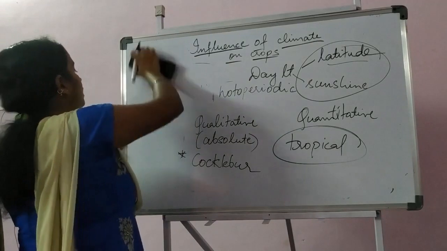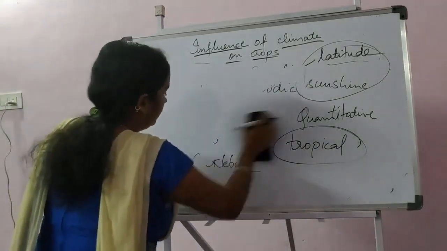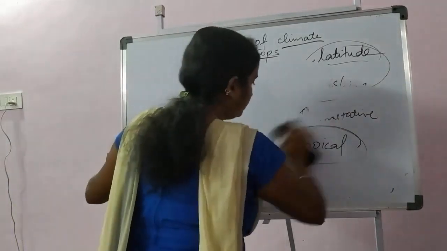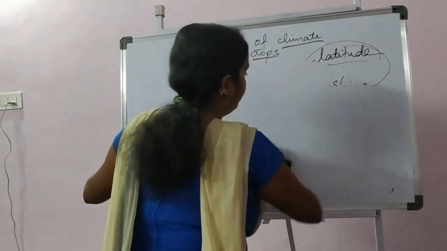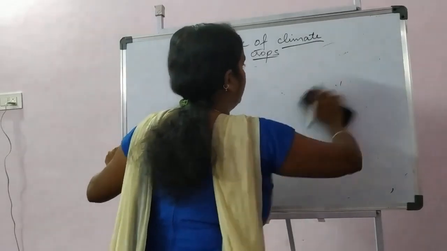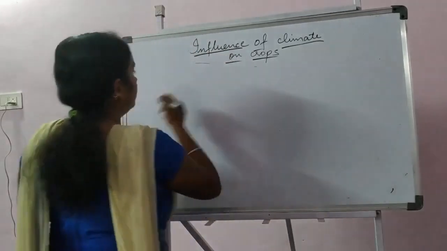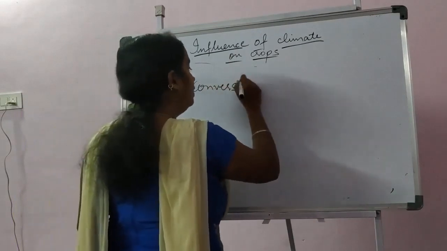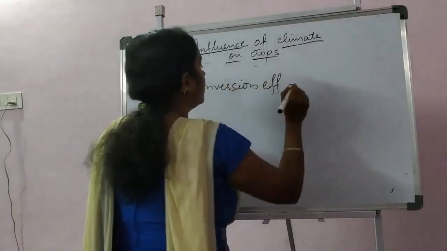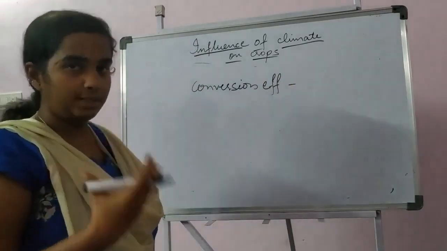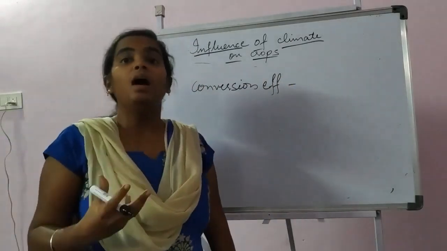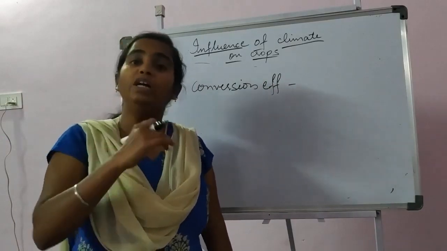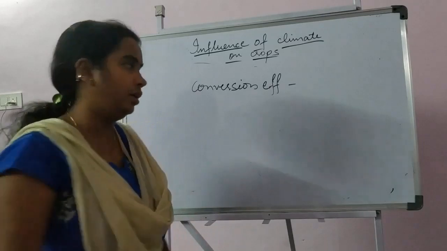The next important term to be learned under this photoperiodism is conversion efficiency. Conversion efficiency means the amount of solar radiation which is absorbed by the plant and converted to dry matter.